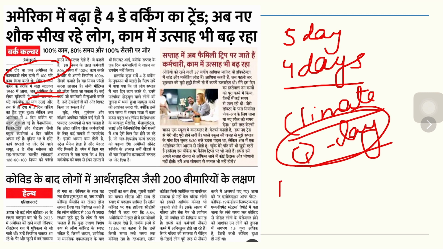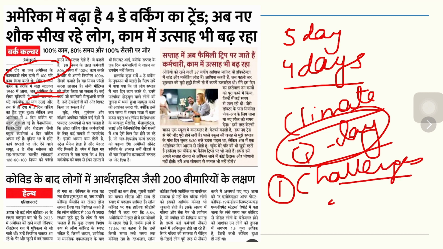But there will be other challenges also. And what are the challenges? Number one, those people who are having a 5-day week, once they have a 4-day week, then the companies will have more burden, more work to be finished in those four days. So there can be more pressure on the people because they now have to complete 5 days of work in 4 days.